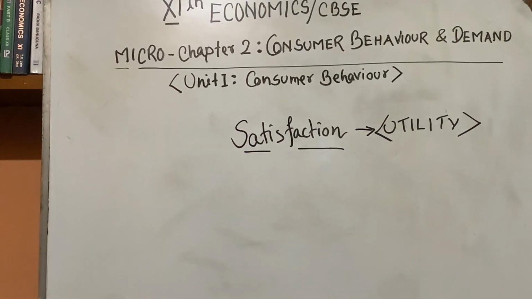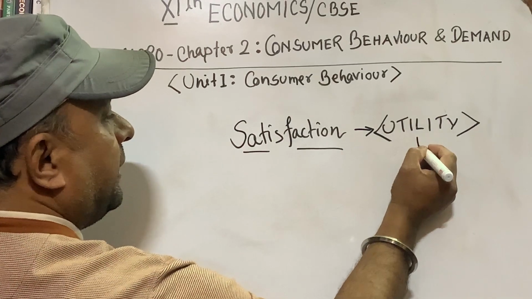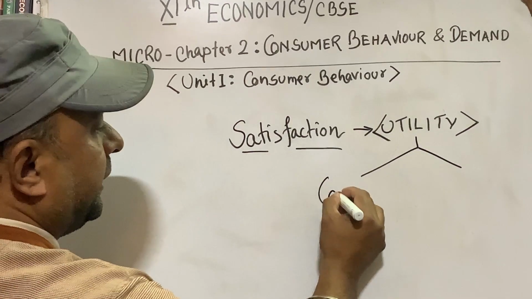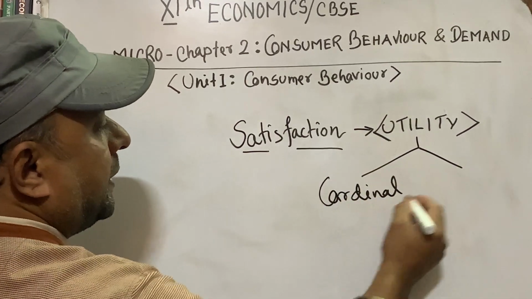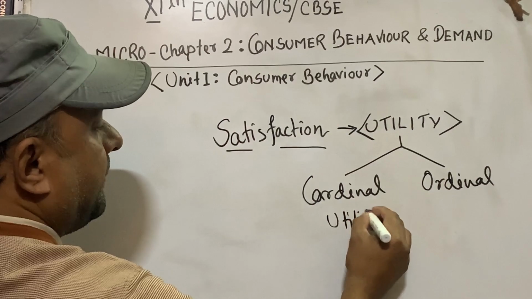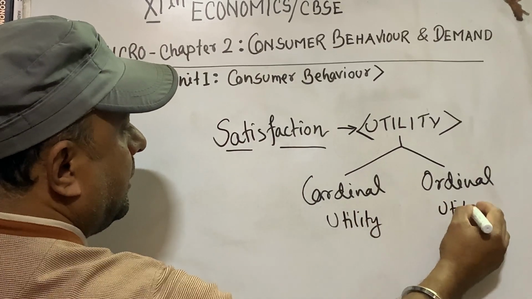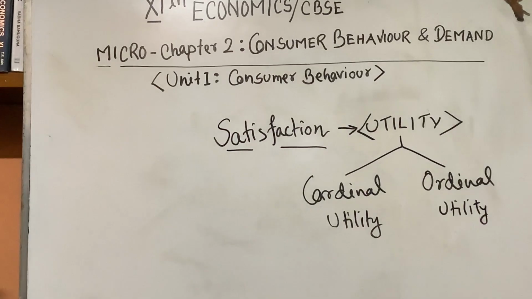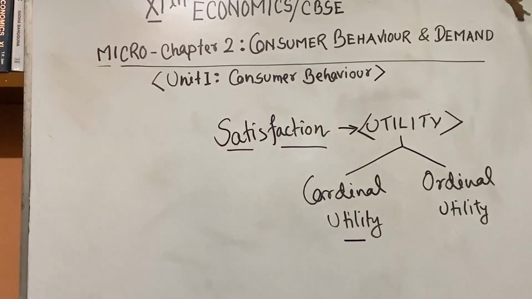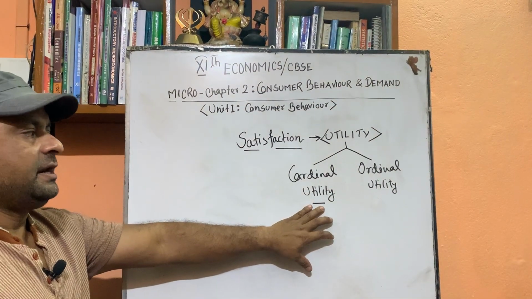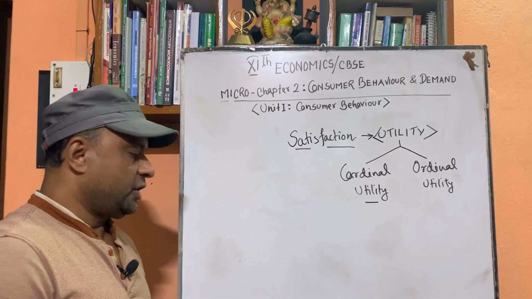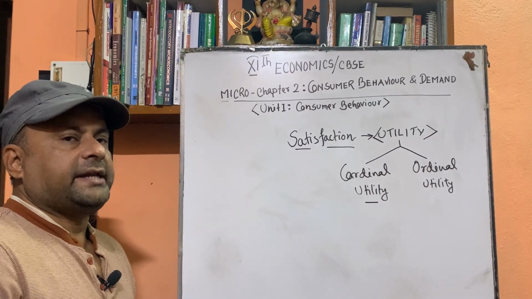This is utility. Now, utility is divided into two categories according to its measurement. One is cardinal utility, another is ordinal utility. Cardinal utility means that utility which we can measure by giving numbers. And ordinal utility means that utility which can be measured by giving ranks, meaning rank 1, rank 2, like that.